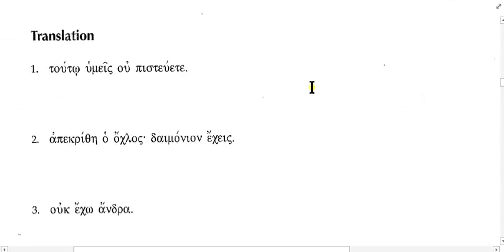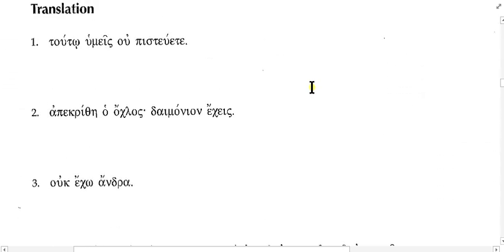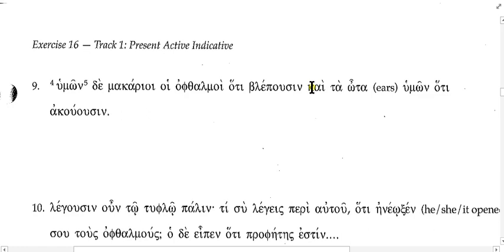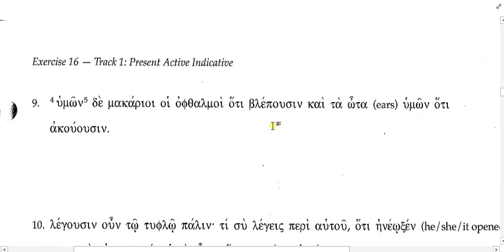All right, real quickly, does anybody have a question about any of these translations? Yes. Number 9. Okay, good. Let's take a look here. So humon is which pronoun? Yes, it's a second person plural pronoun.